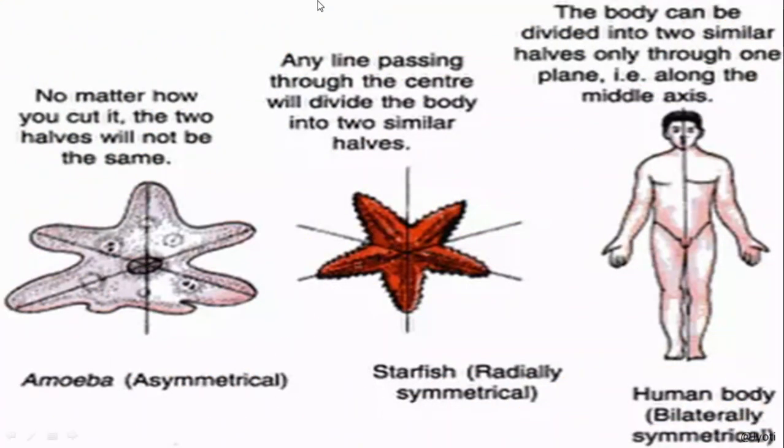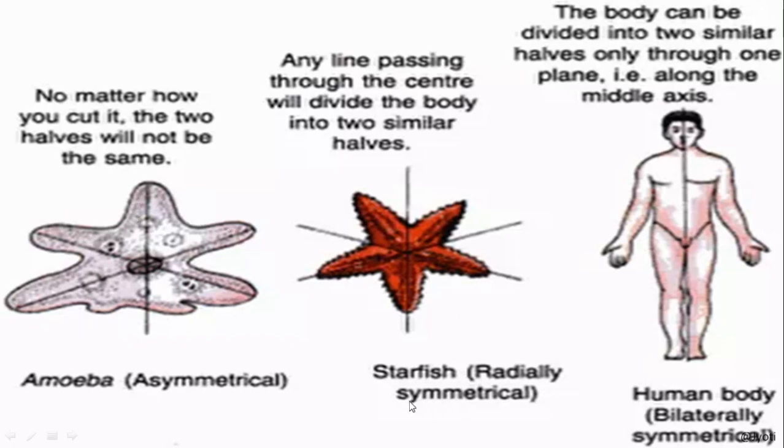So here, with the help of a picture, let me explain to you. Here you can see there is no symmetry. By no plane can you divide the body into two equal halves. So here the body is very asymmetrical. Here I have shown you amoeba, but amoeba comes under protista. The sponges' bodies are also not symmetrical, and as you go ahead, you will see the structure of different types of sponges.